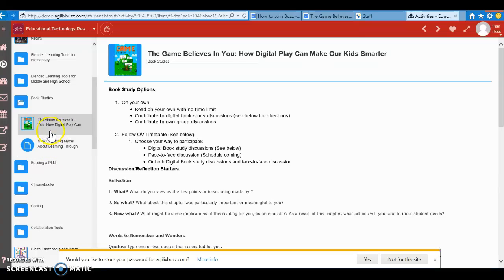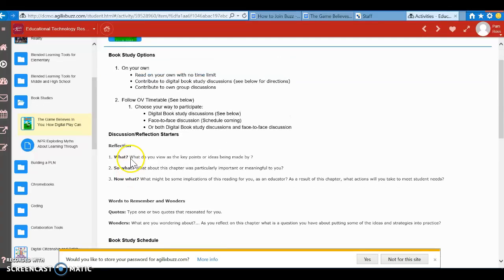And then I set up each chapter so that we could have a discussion, so that we can learn from each other and we can add resources to our own tools. So each chapter will have a reflection, and it'll be broken up in the same format with first the what. What did you view were the key points in the chapter, so that you'll be able to put that in a discussion. And then the so what. What about this chapter was particularly important or meaningful to you? And then the now what. What are we going to do with the information that we just read from the chapter?